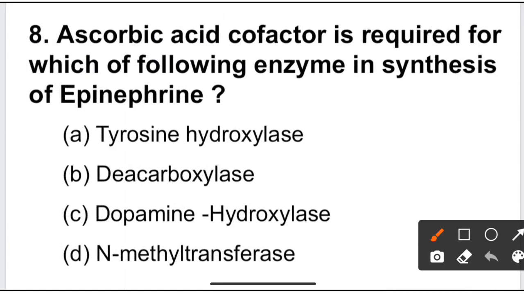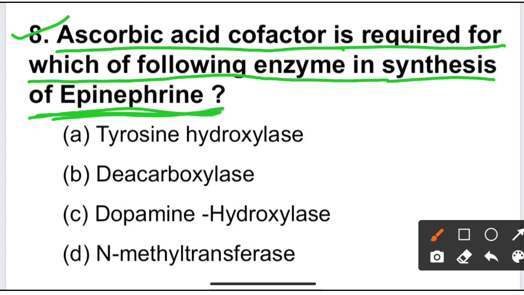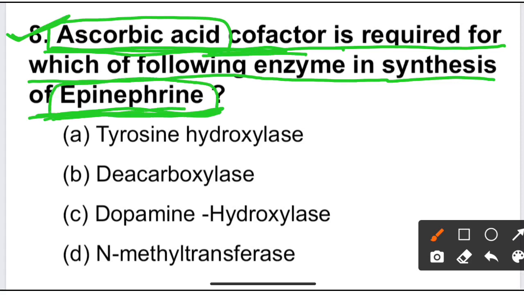Next question is question number 8. Ascorbic acid cofactor is required for which of the following enzymes in synthesis of epinephrine or adrenaline? Ascorbic acid means vitamin C, which is a water soluble vitamin, required as a cofactor for the enzyme which is involved in synthesis of adrenaline or epinephrine.